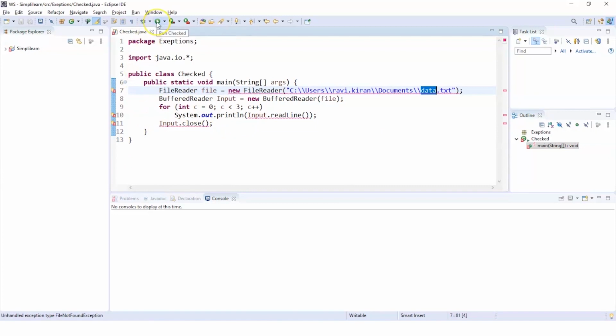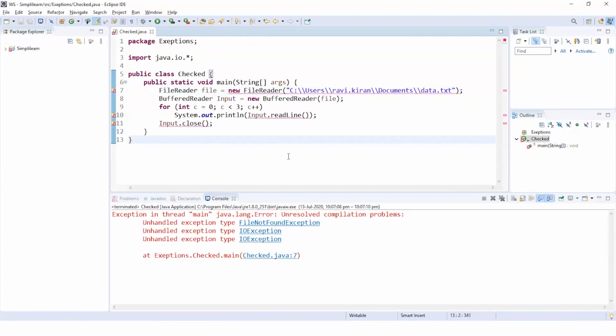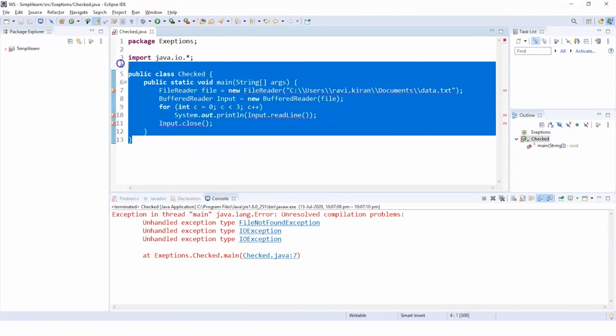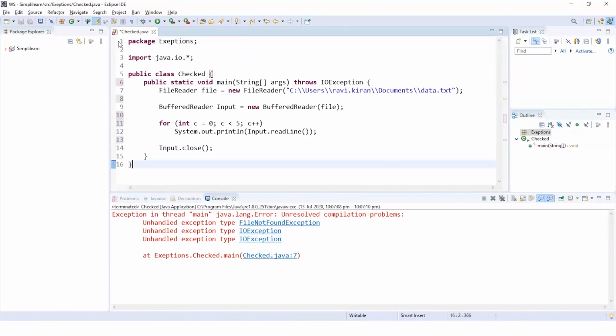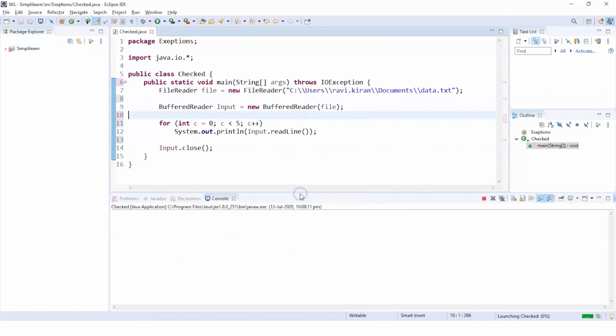So basically, when we run this program, we will face some exceptions called file not found exception, input output exception, and another input output exception. We can resolve this program with small modifications, and then if we run this program, we can find our lines.